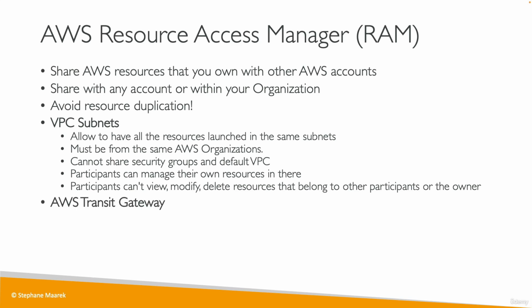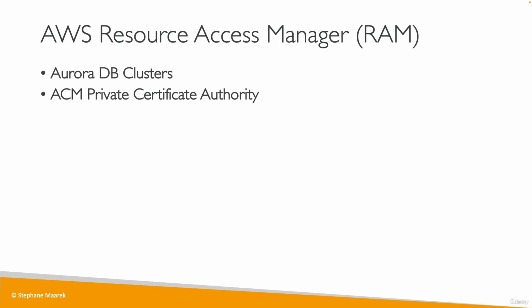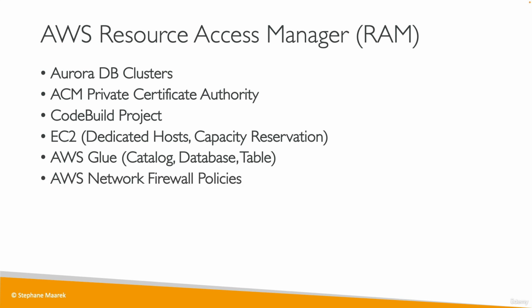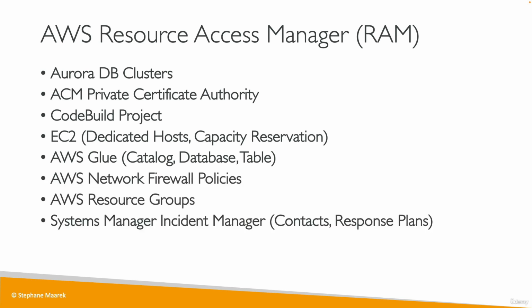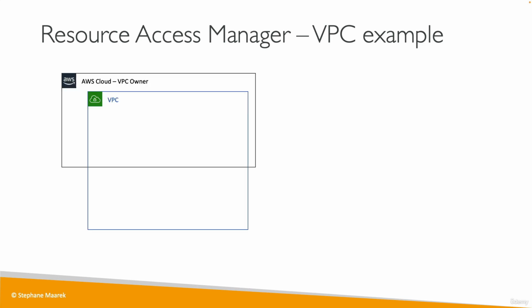You can also share a transit gateway, or Route 53 resolver rules and DNS firewall rule groups and so on, or License Manager configurations. There's other stuff you can share. I'm just going to do a list. So Aurora DB cluster, ACM private certificate authority, CodeBuild projects, EC2 dedicated hosts, capacity reservations, Glue catalog database and table, Network Firewall policies, resource groups, Systems Manager, Systems Manager incidents, Outposts, and the list goes on and on and on, and I will not update it, okay? But one of the most important use cases from an exam perspective for Resource Access Manager is for the VPC.